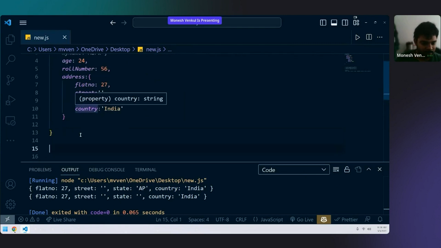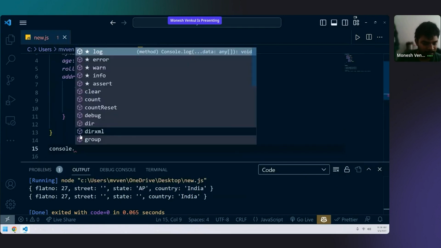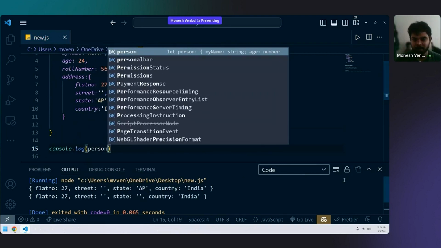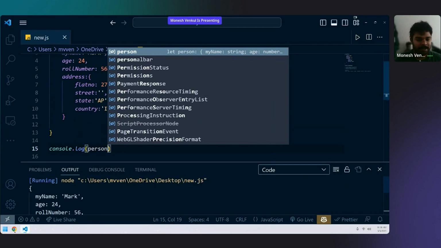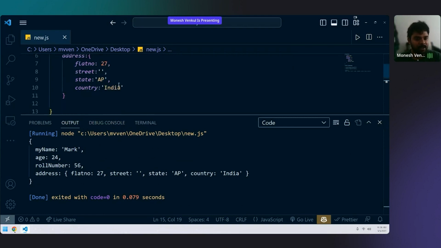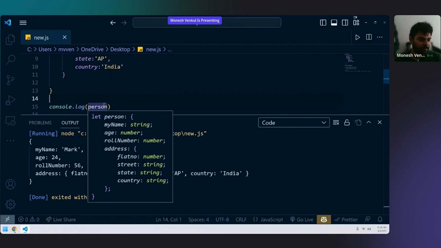Let's take console.log person. Tell me in the chat, am I getting only keys, only values, or a key value pair in the output? When I'm console.logging the complete person, am I getting only keys, only values, or complete pairs?